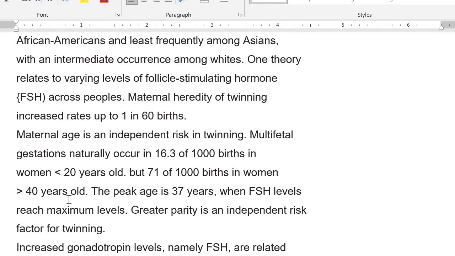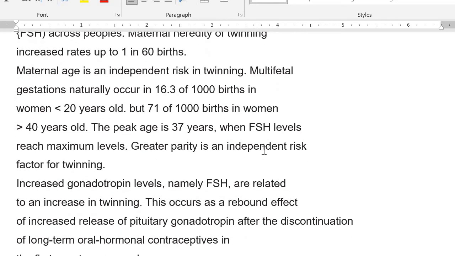The peak age of dizygotic twinning is 37 years, when FSH levels reach their maximum. Then greater parity: if she has had multiple pregnancies, it is another independent risk factor for having twins.